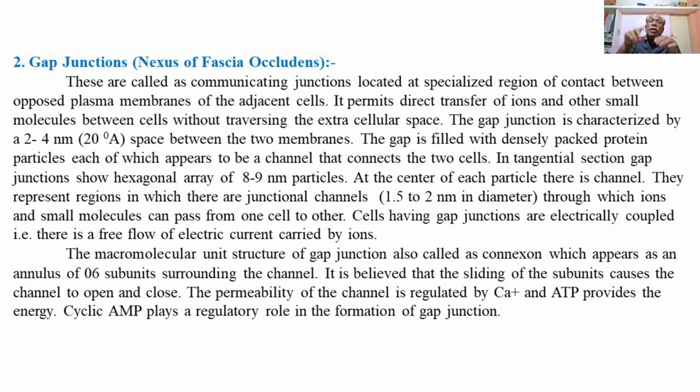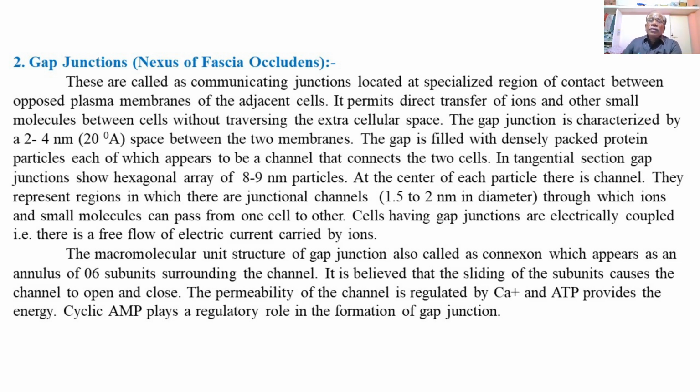The hexagonal ring is composed of 6 subunits, an annulus of 6 subunits, and these 6 subunits form a ring, with tube-like cavities in each subunit through this hexagonal annulus. So this will form 6 sub-channels in the region of the gap junction.